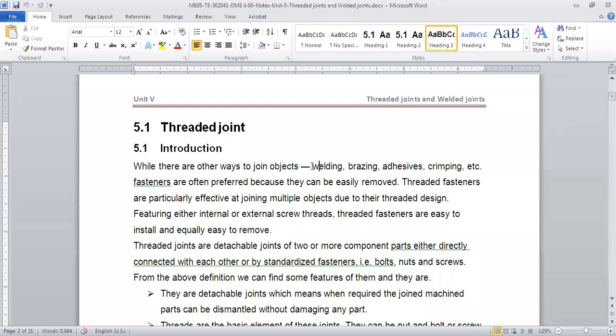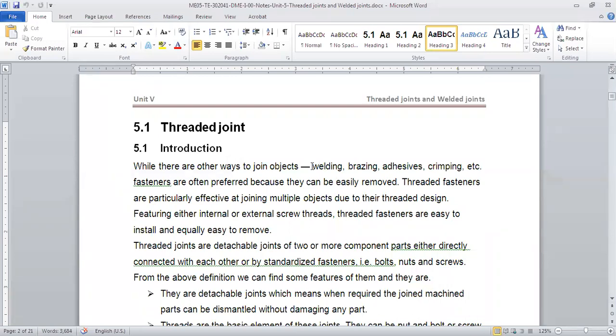So we get such flexibility with these threaded joints, and so they are used in many places. A power screw is a type of threaded joint itself. Like in Chapter 4, we have seen that power screws are also threaded. It's a threaded joint, but the difference was that the threads were transmitting the torque or taking the load, right? Here that will not be the case.